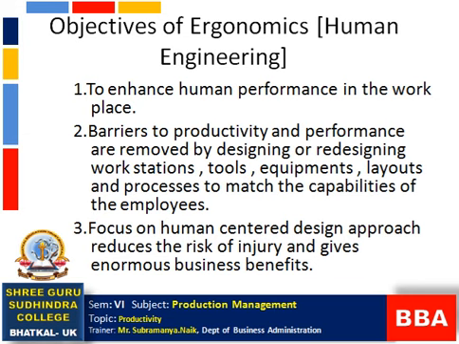But if the machine itself is not working properly, that may lead to an accident also, so that has to be removed. And it gives enormous business benefits. If ergonomics is there, then definitely business profit will be increased.